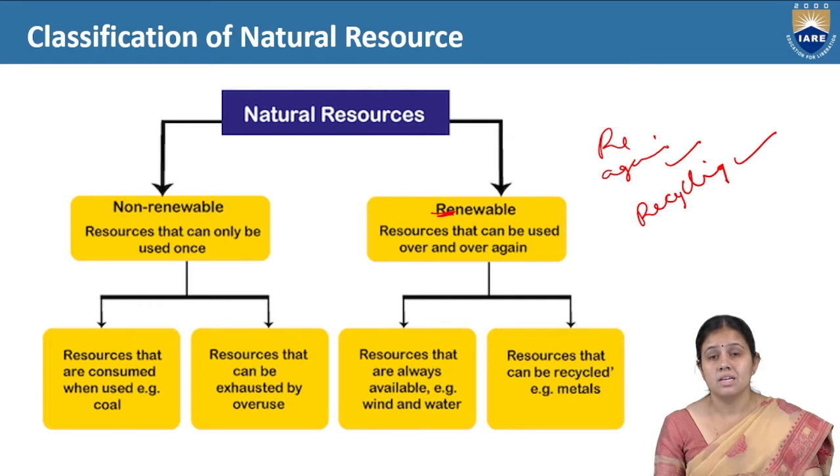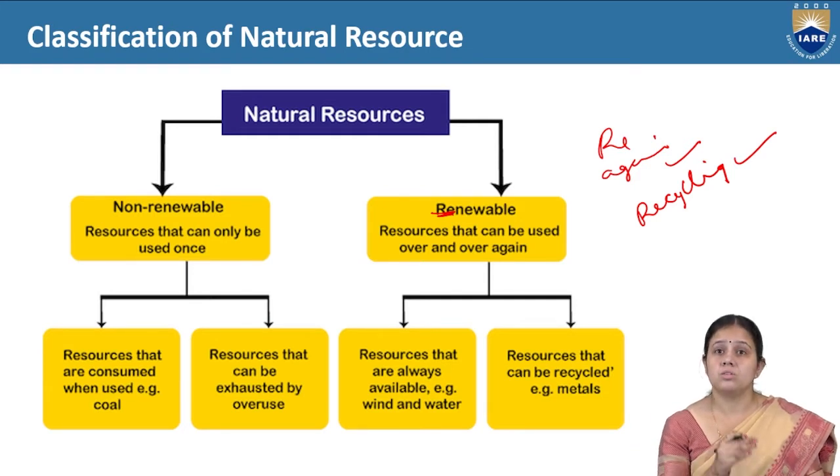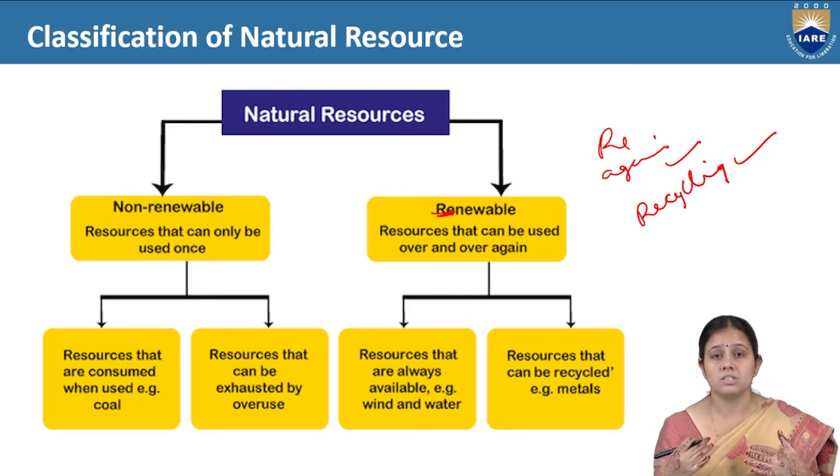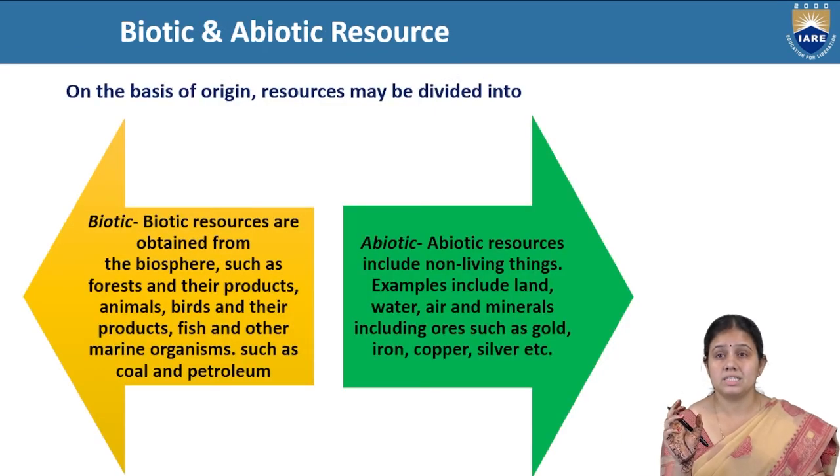And renewable, like a metal. Metal, we can use by recycling. But water, we can't recycle. Water is always available in nature. So these are the resources which are always available, and some resources we can use by recycling. Like this, non-renewable resources are again divided into two types, consumed and exhausted. Consumed resources are those like coal, and exhausted resources are exhausted by overuse of that resource.